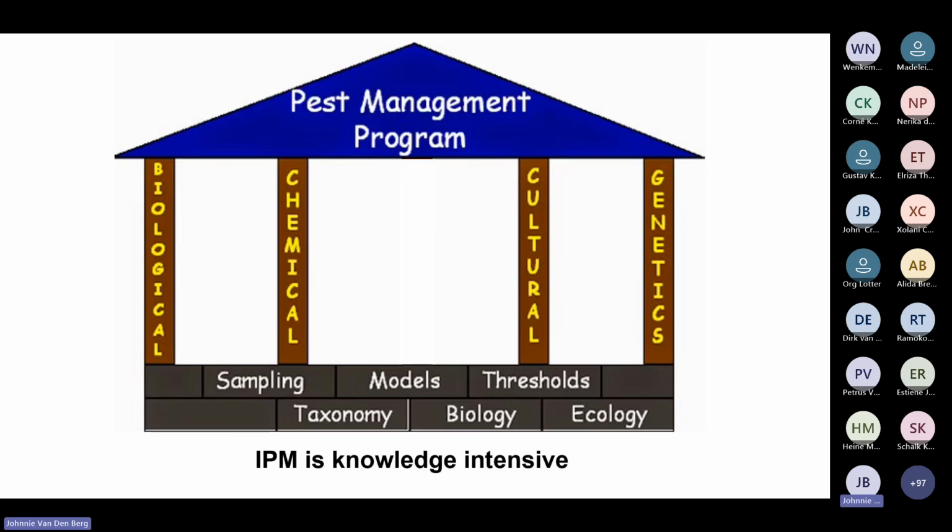So I always say that IPM stands on 4 pillars: biological control, chemical control, cultural control, and genetics or host plant resistance. And this is where I would include genetically modified BT crops, of which we have some grain crops in South Africa. But IPM is knowledge intensive, like you'll see with the examples I'm going to present. And to do good IPM, you need to be able to sample accurately. There needs to be economic thresholds. You need to know the biology and the ecology of the pest.